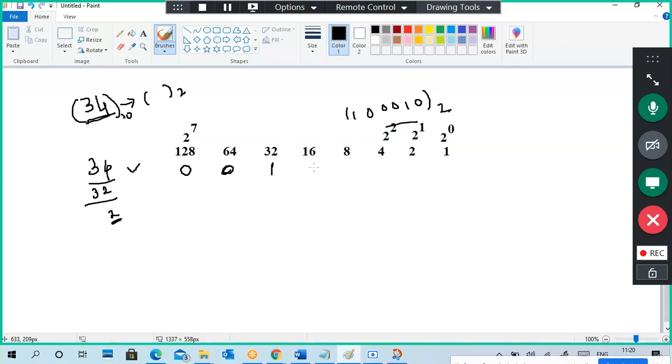So compare 2 with 16. 2 is small. 2 to 8, 2 is small. 2 to 4, 2 is small. 2 and 2 are equal, so I put a 1. Once we reach an equal point, we obviously don't need to calculate the others, simply put a 0. So this is the equivalent one. Okay, so this is how we can convert a decimal to binary.